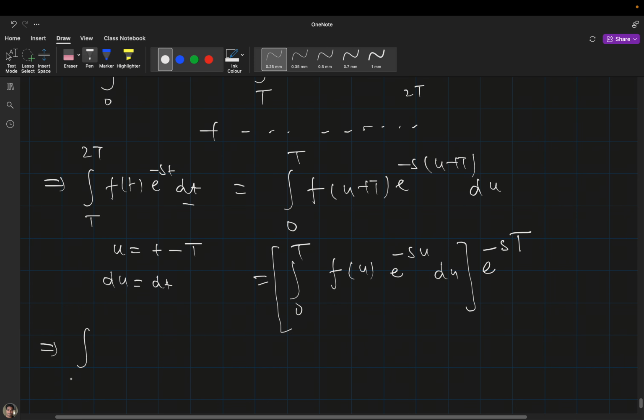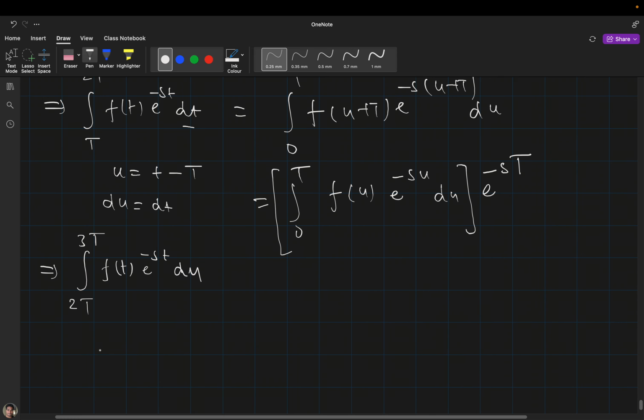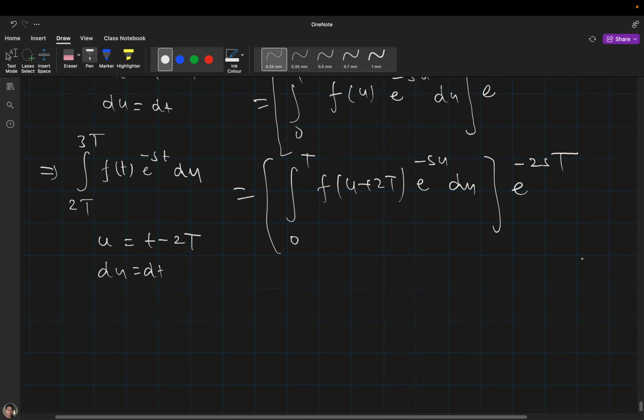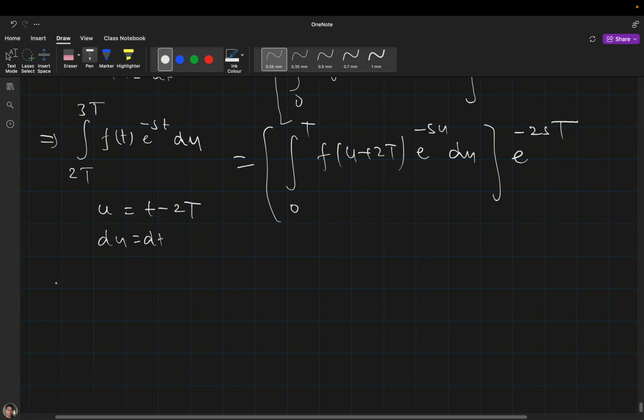Similarly, if I simplify this integral, this time I will write u equal to t minus 2T and substitute. This time that integral becomes 0 to capital T, f(u plus 2T) e raised to the power minus su du, and outside will be e raised to the power minus 2s capital T. And it will go on.